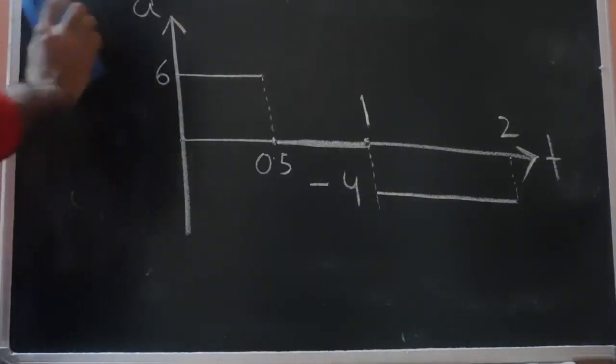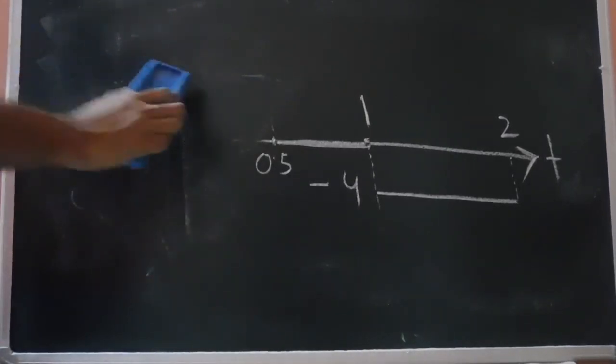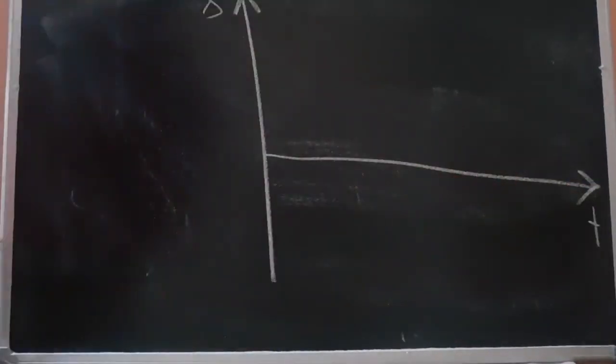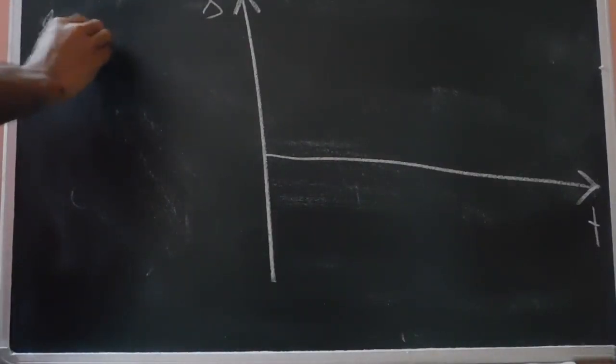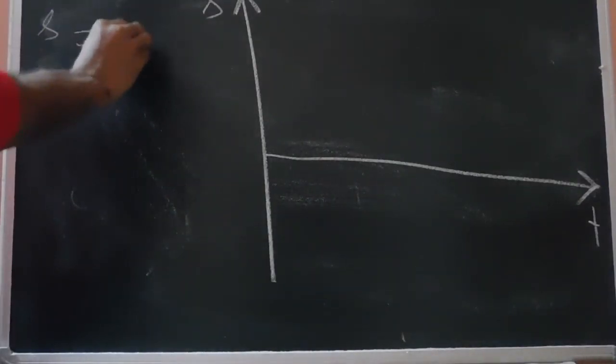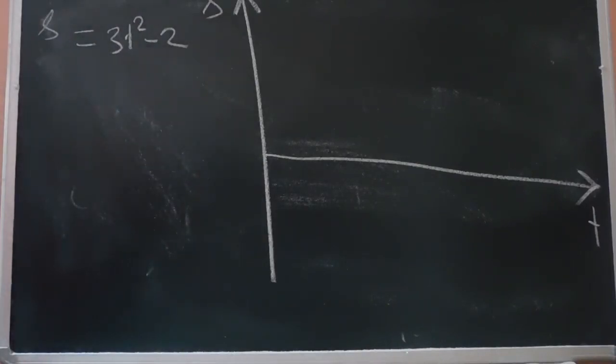Now let's try to draw the displacement time curve. The first segment of the displacement time curve is 3t square minus 2.